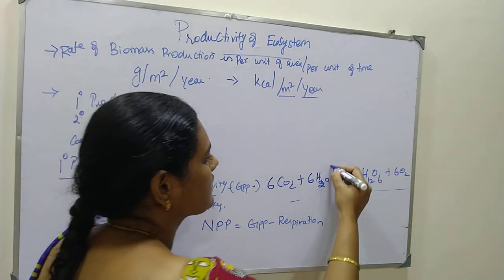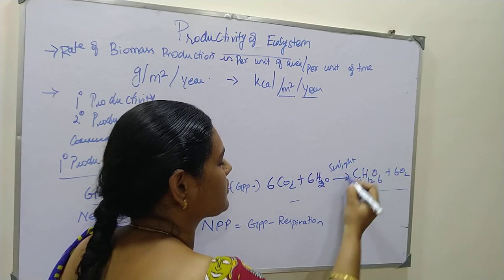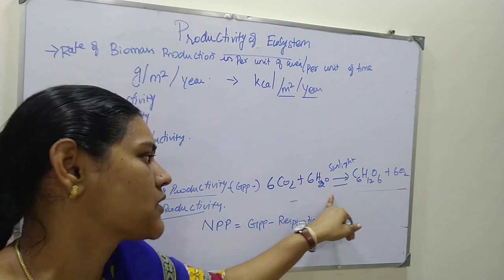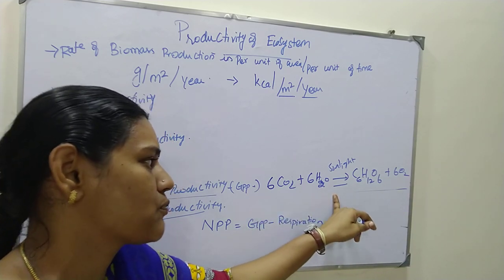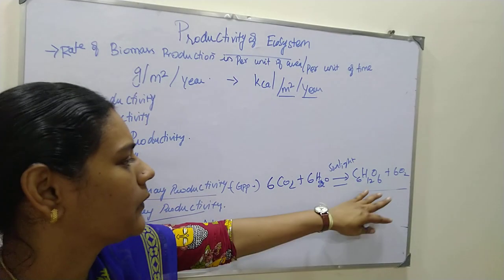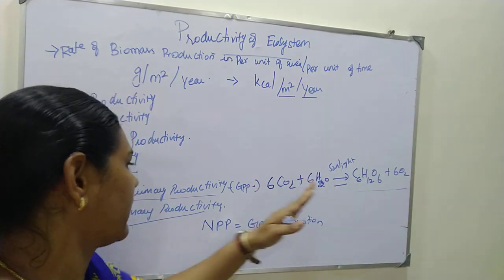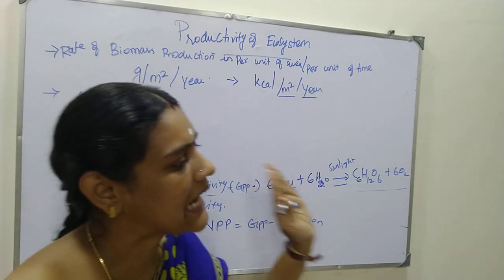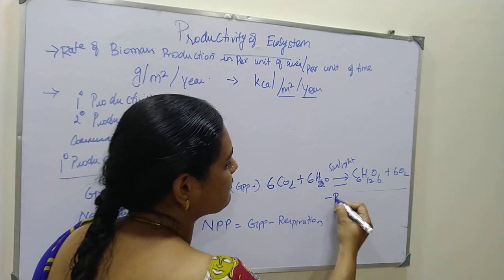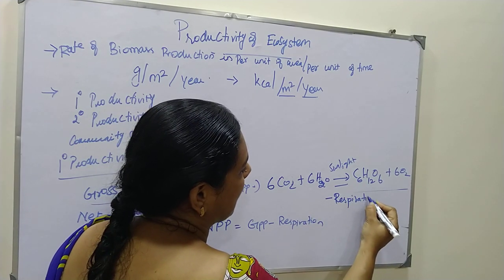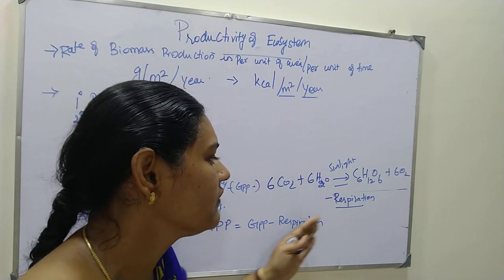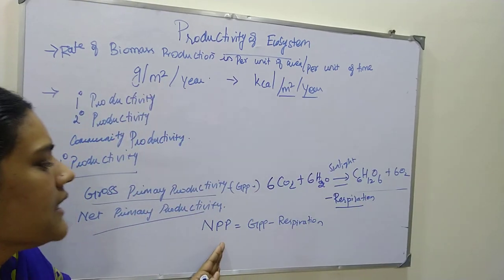So the plant uses sunlight and produces this through the photosynthesis process. By that you get organic matter from simple inorganic substances like carbon and hydrogen. This is the interaction of living and non-living components producing food material or organic matter. This is called productivity, generally called gross primary productivity. From this we subtract the respiration used by the plants. The plant uses some oxygen for respiration and releases carbon dioxide, so we have to subtract that, then we get NPP, that is net